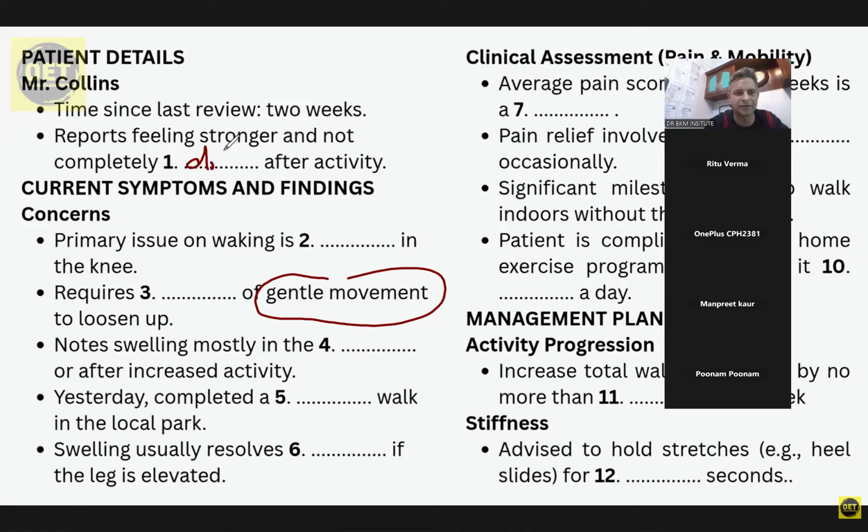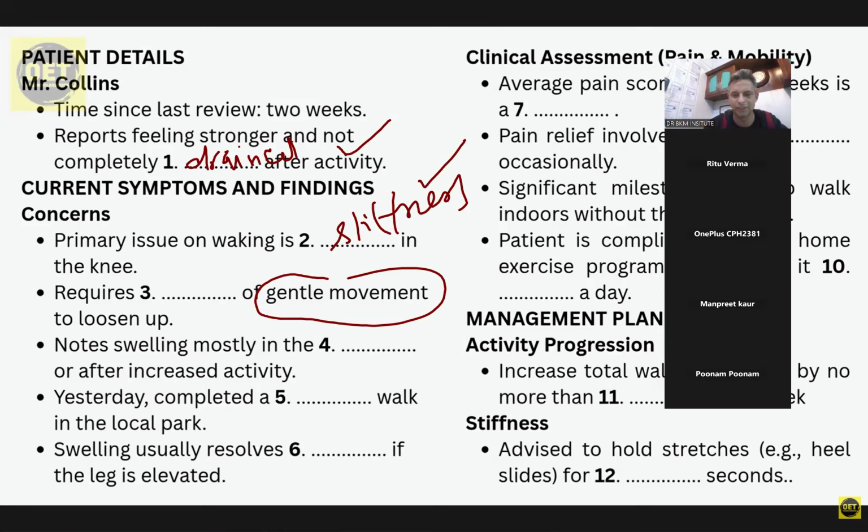So now he is talking about it, so now I can listen. He has reached up to this level, gentle movement. So now I will fill the word. I will use the word stiffness in the knee. So that is how I feel. So I have to be really there and present. I hope these two answers would be correct. I'm not sure, but I will listen to it afterwards.